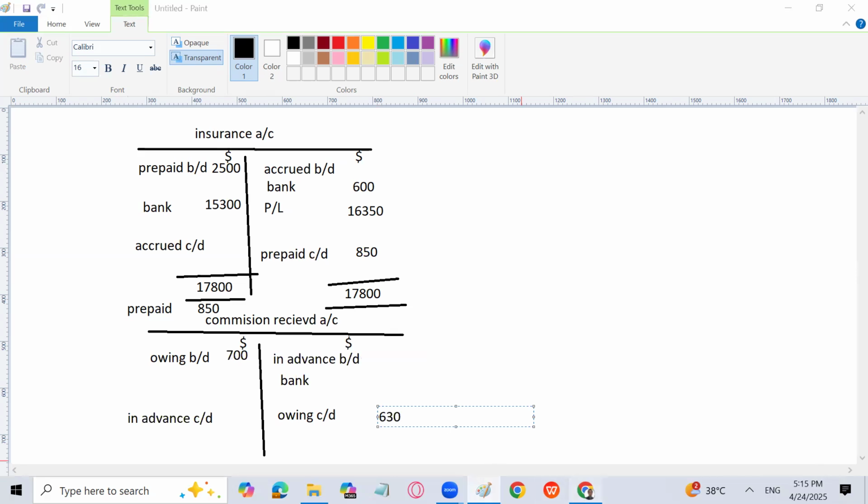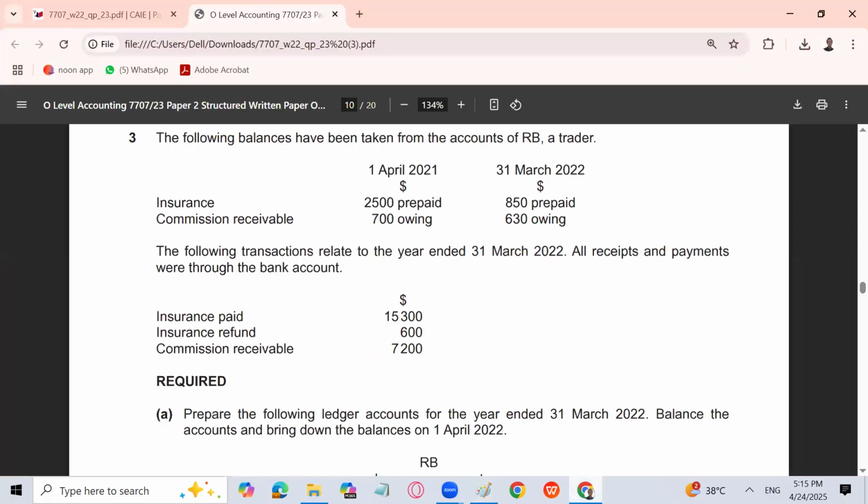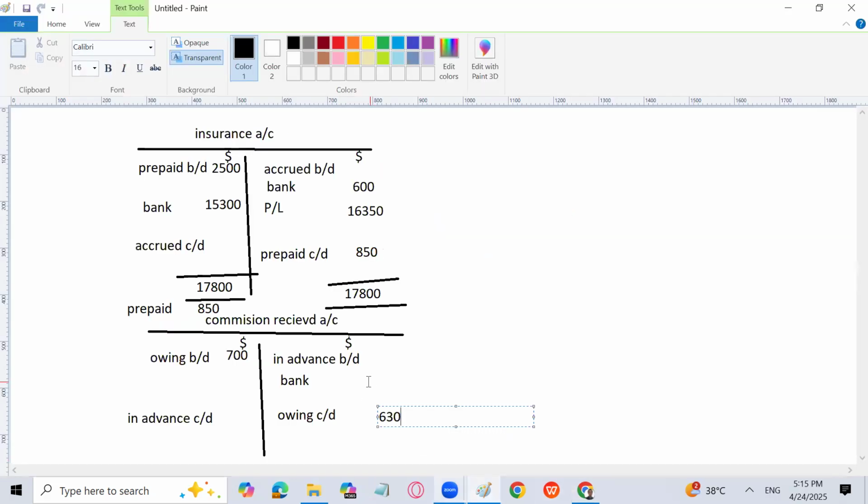Okay. Next, advance brought down is not there. Otherwise, I would have written advance brought down and carried down. Commission received in the whole year is 7,200. That is bank debit and commission credit. So bank is going to be debit and commission is credited because of bank, and that is 7,200. And the difference is going to be written with the name profit and loss account or the income statement figure.